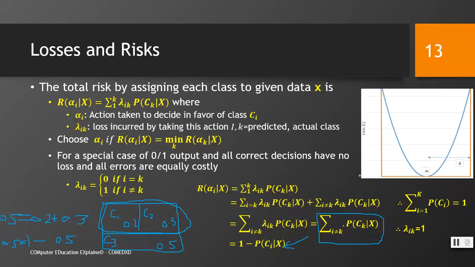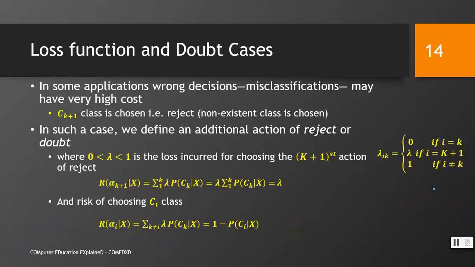Another thing is that we have a loss, we have a risk, and we want to minimize that risk, right? We want to find a minimum in this curve. This minimal loss would be our best solution. This point would be our best solution. So we understand what the loss and what the risk is. Now we look at loss function and doubt cases.